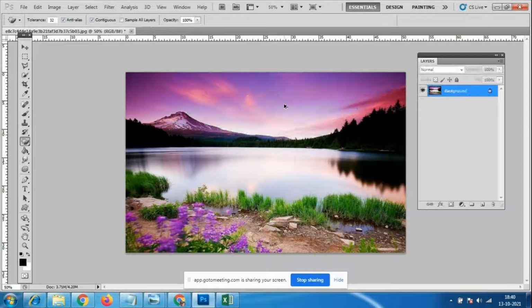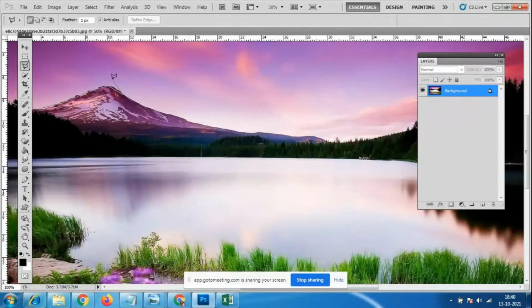If I have to cut only the sky, you have to use the polygonal lasso tool. For those who did not attend the class yesterday, I will select the polygonal lasso tool. Now I don't want this sky, so I will click on this one. Always use Control plus to zoom in and Control minus to zoom out. You have to select the particular area. Now I am selecting only this hill.